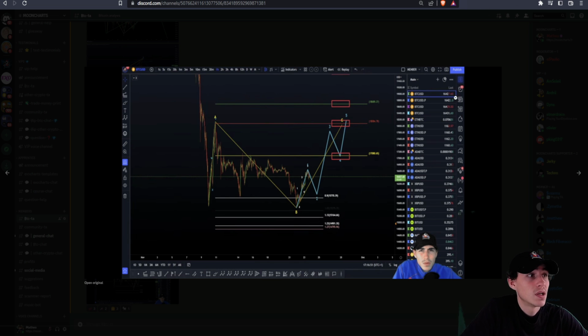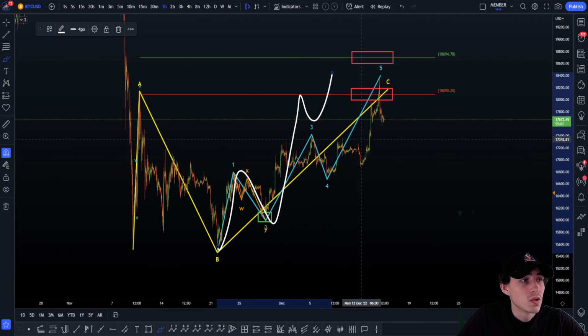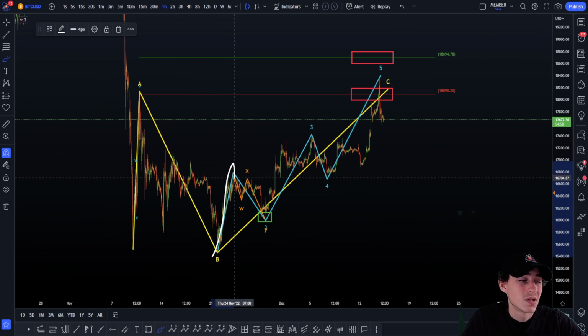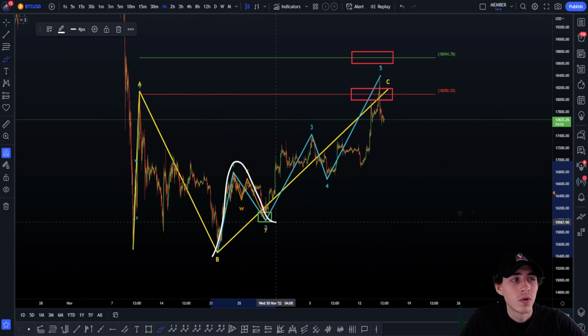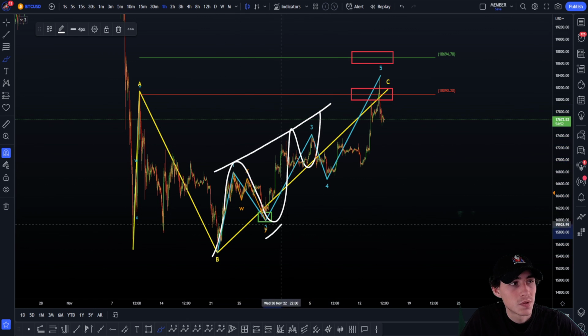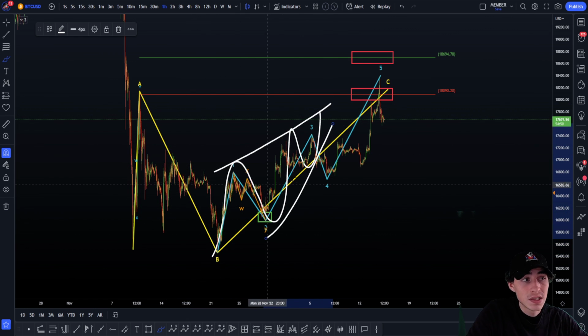Now the other thing is we also recognized in this update, at the very beginning here, we could also do a 1, 2, 3, 4, 5 ending, so a wedge to the upside, clearly. So to speak, not an impulsive, but a wave 1. It's a very ugly ending here, but 1, 2, 3, 4, 5 like this. Normally it looks like this, a wedge to the upside. This was also a possibility.